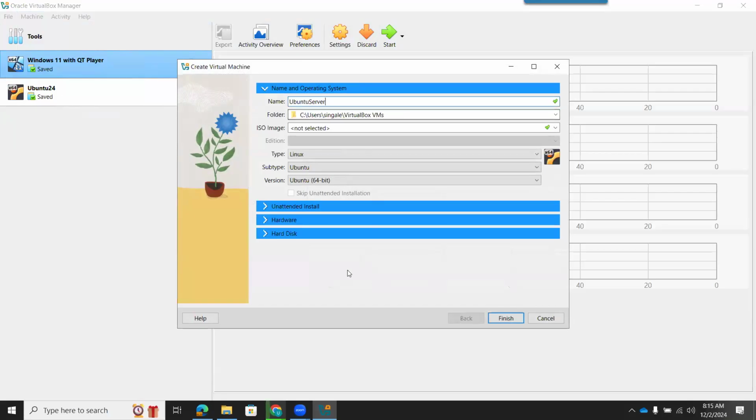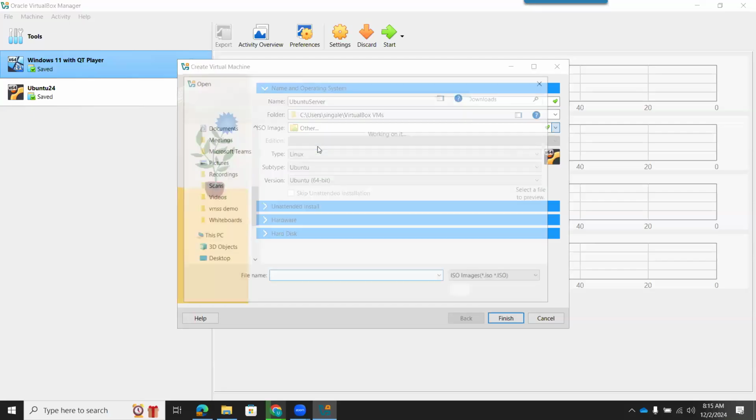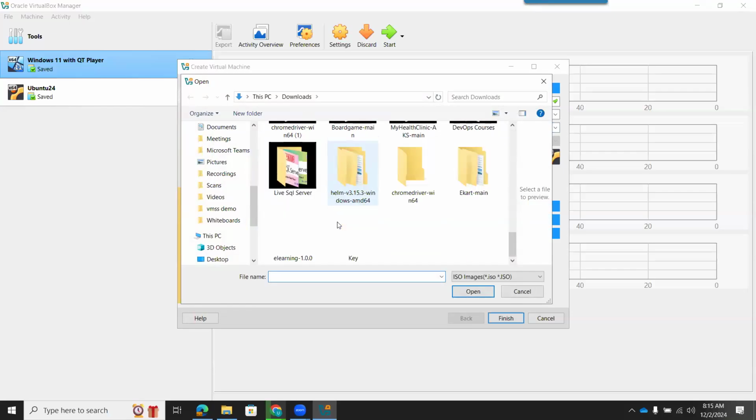So it's very easy. Then here you have to select the folder path where you want to install this virtual machine. By default, it will take C VirtualBox VMs, so you don't need to change this. And then here is the ISO image option. You can go here and see in the downloads section, I have already downloaded it. So it is listed. If it is not listed, then you can go to Others and select the path where it is downloaded, like this. So you can see.